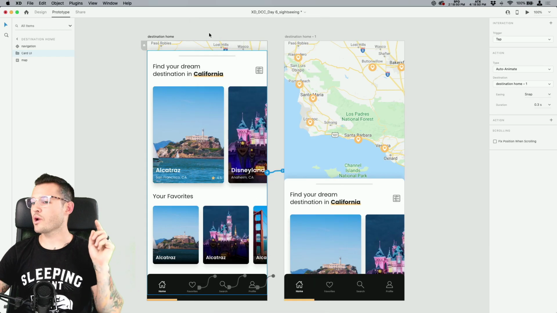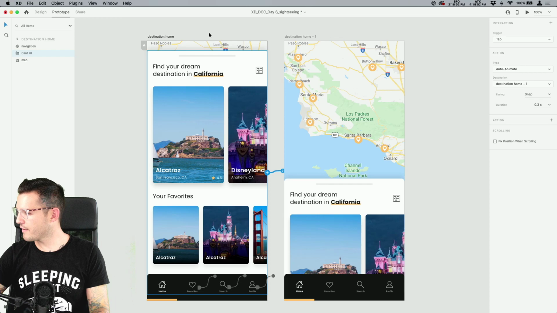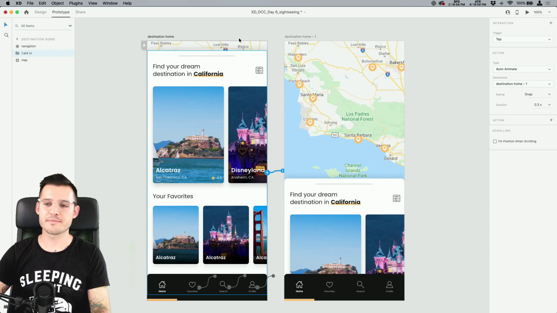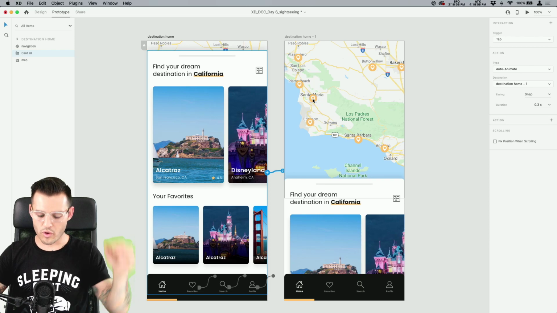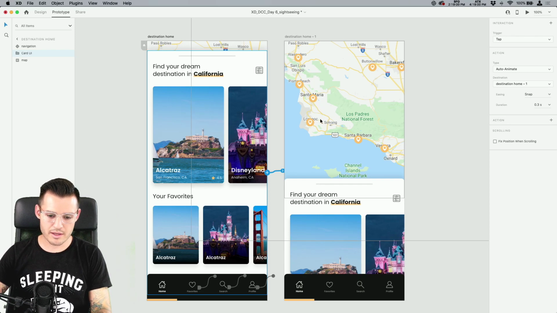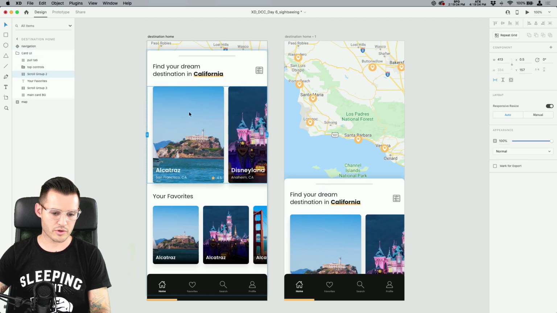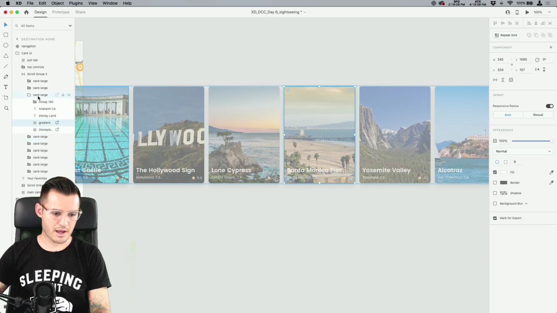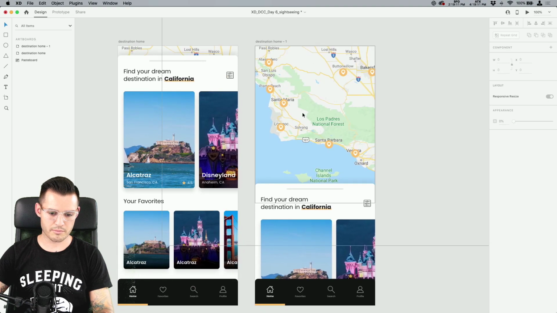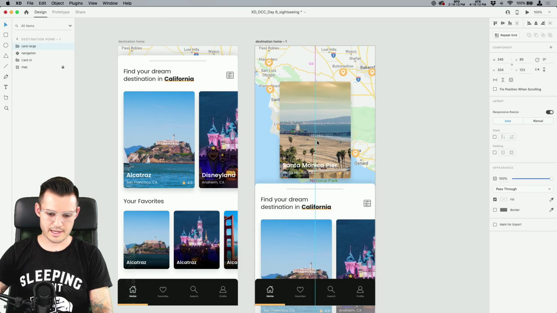Now, here's what I really want to do. We have a little bit of time left. I want to add some sounds because this is about audible sightseeing. Once I'm here, I want to maybe, let's see, we had the Santa Monica Pier somewhere, I believe. So let's go back to our design tab. Where is our Santa Monica Pier? I want to take this card large and bring it onto this guy right here, okay?